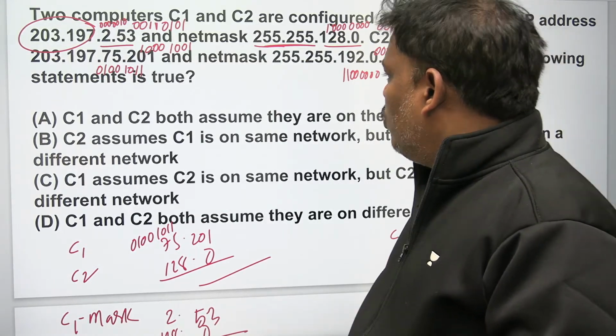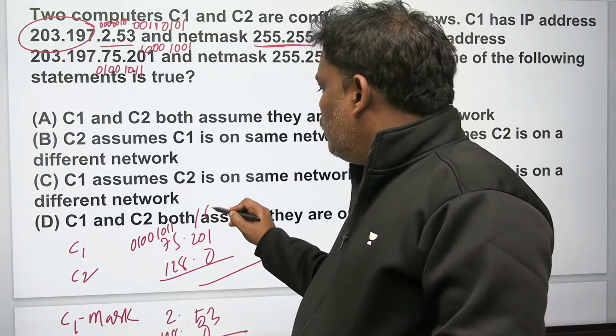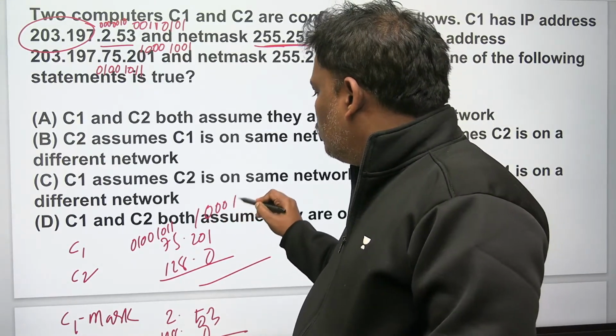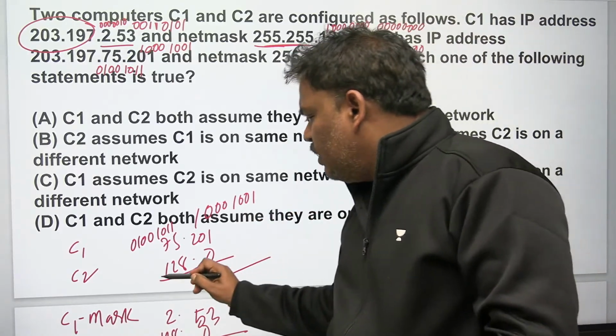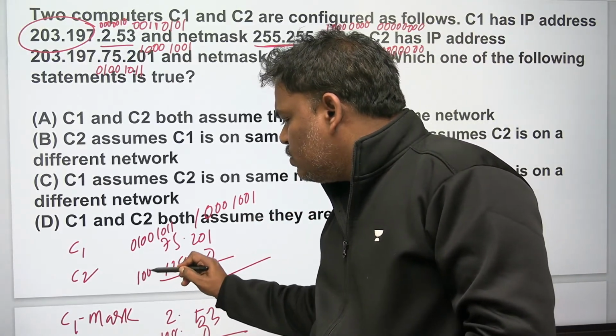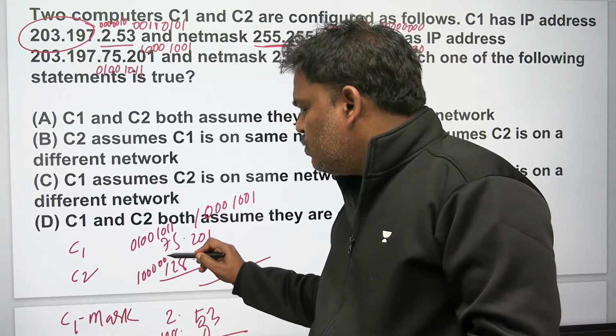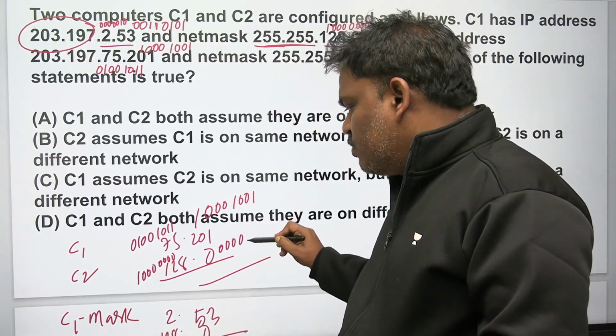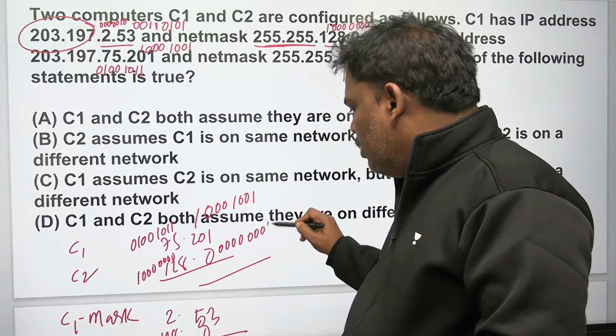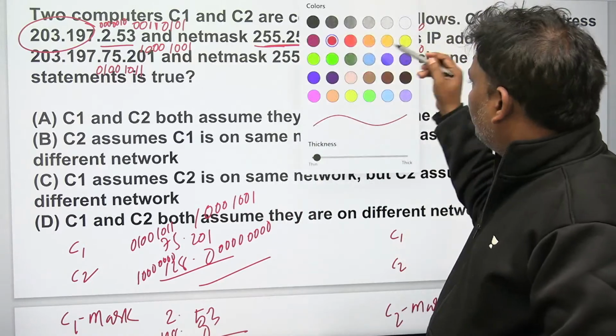Yes, fine. What is the 201? 1, 1, 0, 0, 1, 0, 0, 1. Yeah. Next one. What about 128? 128 normal: 1, 0, 0, 0, 0, 0, 0, 0. The rest are zeros only. Lack of space, I am adjusting somehow. Please try to understand. Do AND operation.